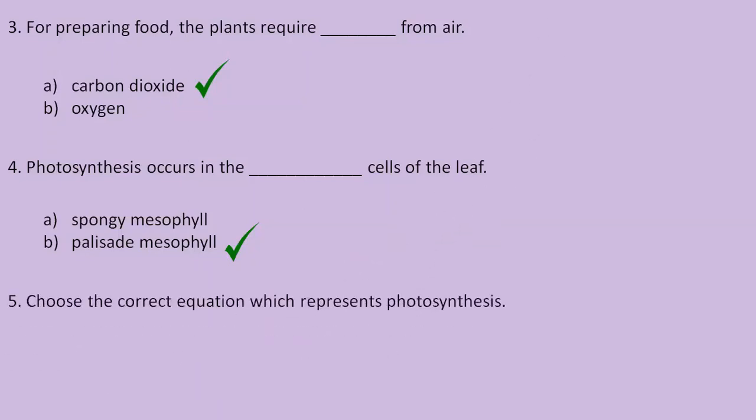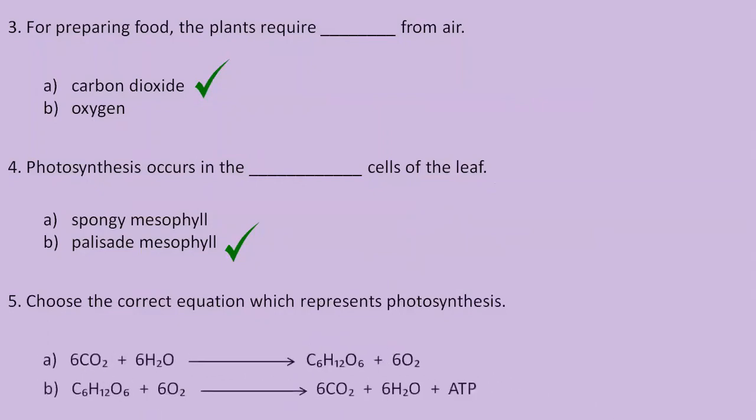Let us move on to the next question. Choose the correct equation which represents photosynthesis. The options are option A, 6 molecules of carbon dioxide plus 6 molecules of water leads to the production of C6H12O6, that is glucose, plus 6 molecules of oxygen. Option B, glucose plus 6 molecules of oxygen leads to the production of 6 molecules of carbon dioxide plus 6 molecules of water plus ATP. I hope it's easy to guess. The correct answer over here is option A.